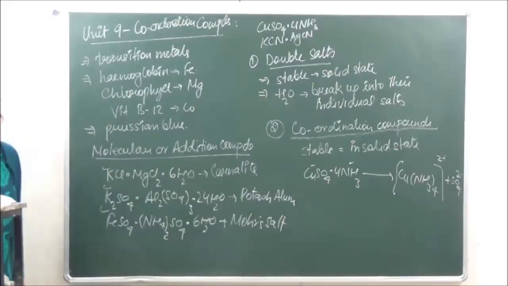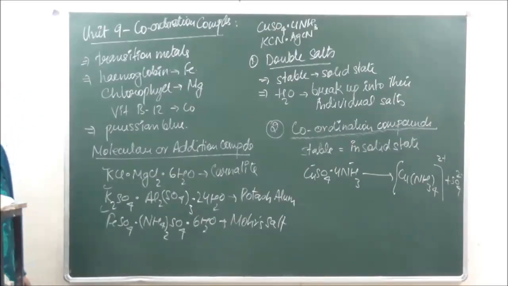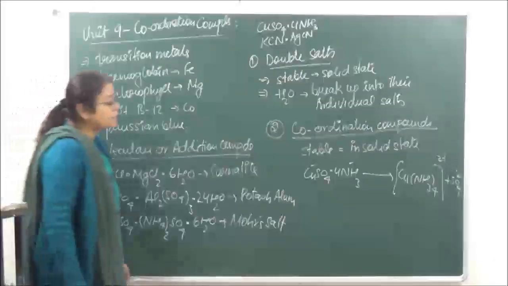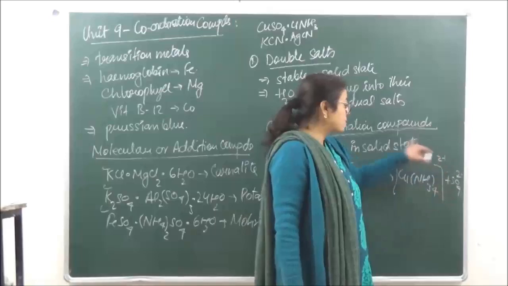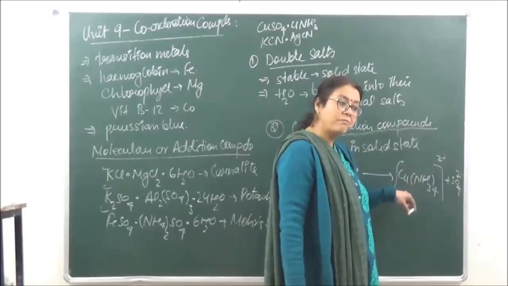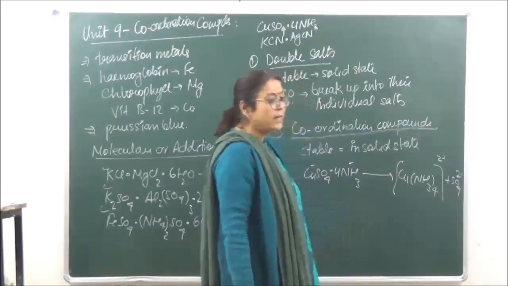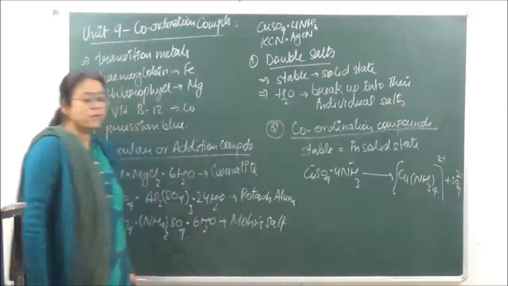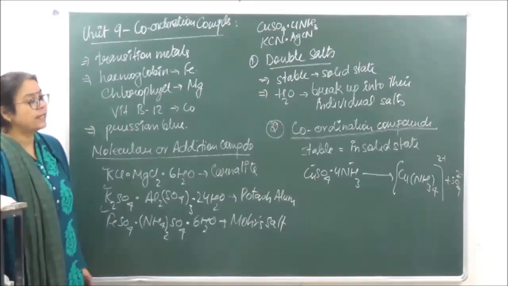So the individual properties of the constituent atoms or ions over here, that is not retained in the coordination compounds. In fact, the complex that is forming here, Cu(NH3)4, is going to have totally different properties than that of copper and ammonia. Okay? So this is going to be the major difference between the double salt and the coordinate compound.